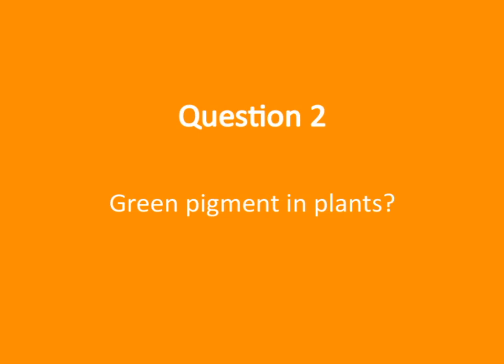So let's explore the idea of green pigment in plants. Why are plants green? Well, the key pigment responsible for their green color is chlorophyll. It's essential for photosynthesis, which is how plants convert sunlight into energy. This pigment absorbs mainly blue and red light, but it reflects green, which is why we see plants as green. Understanding this pigment is crucial because it ties directly into how plants make their food and sustain themselves. It also highlights the connection between plant biology and the broader theme of how life harnesses energy from the environment. So, in essence, this simple color tells us a lot about the fundamental processes that keep plants, and ultimately us, alive.